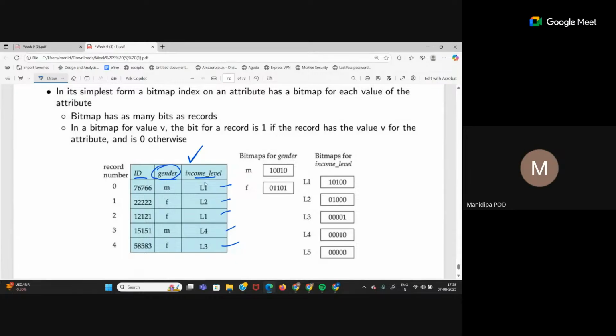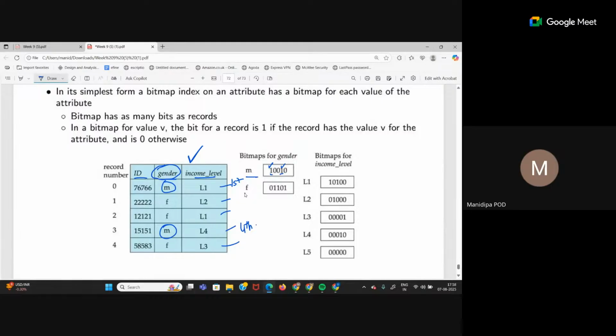So in which rows do I have M? First row and fourth row. These two have the M values present, right? So when I create the bitmap for M, the first bit and the fourth bit will become 1. Rest of them are 0. That means only these 2 rows have M value present.